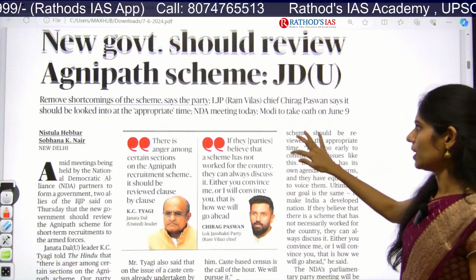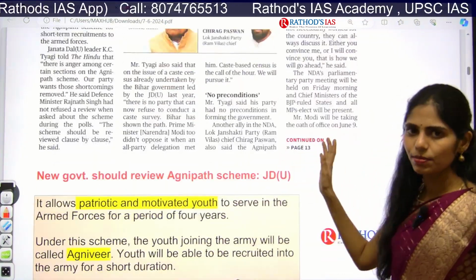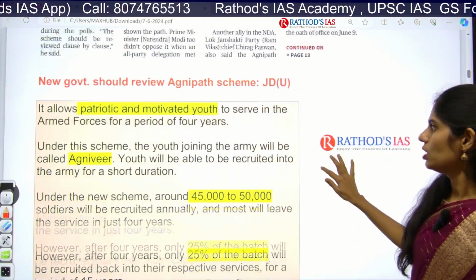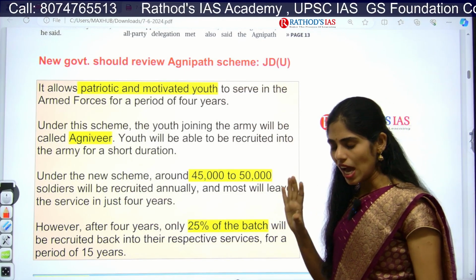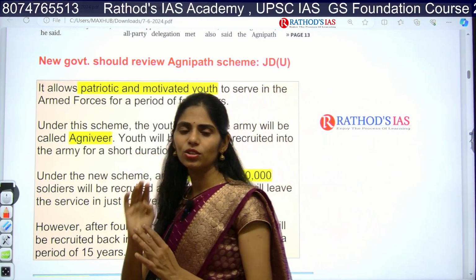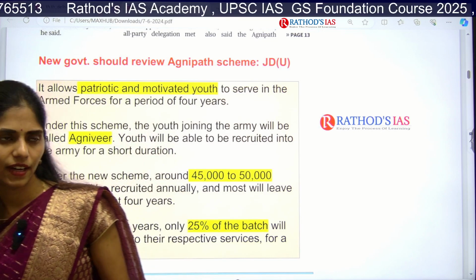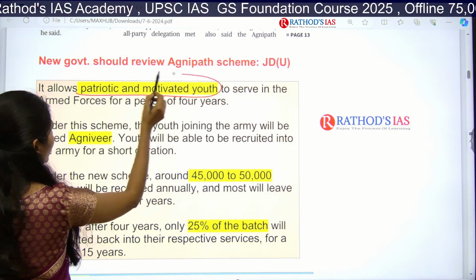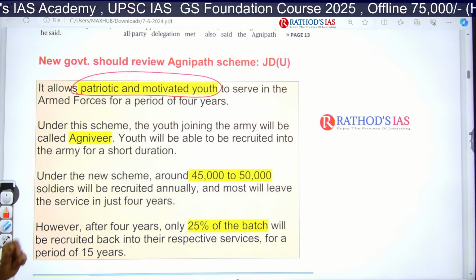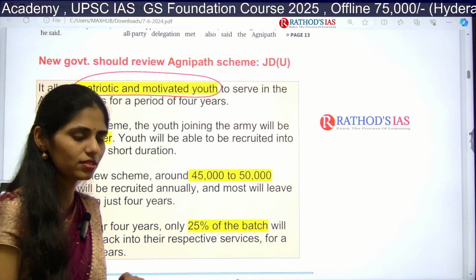The first topic is about the Agnipath scheme. I said it is important from your governance point of view. So what is this scheme actually? It is something related to our defense, right? Especially this scheme allows patriotic and motivated youth to serve in the armed forces.